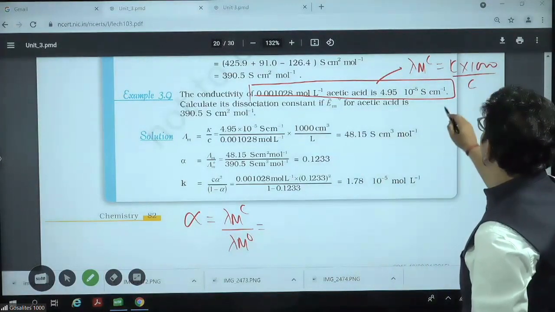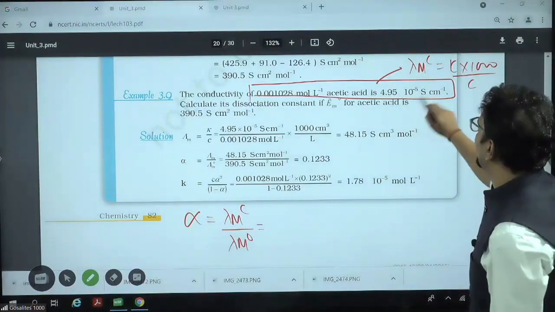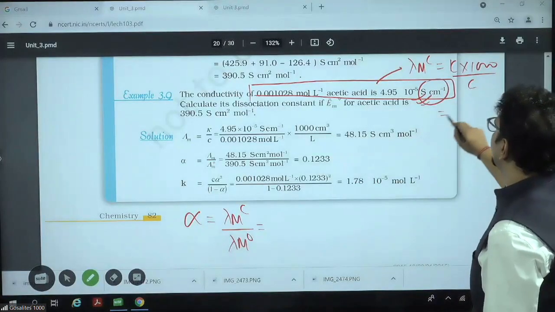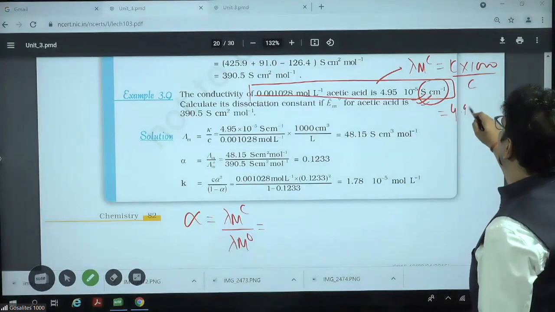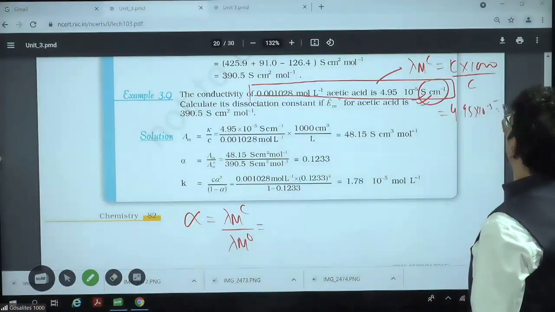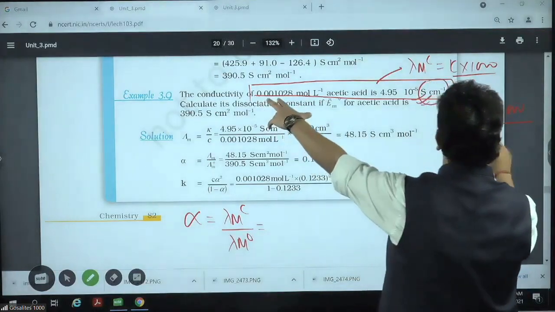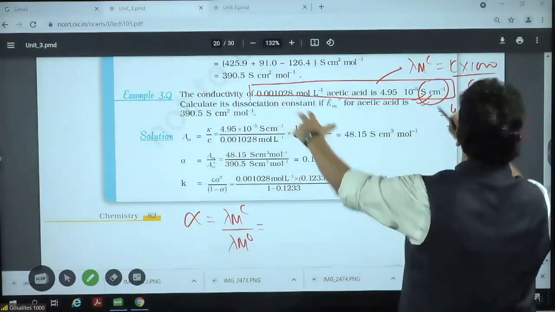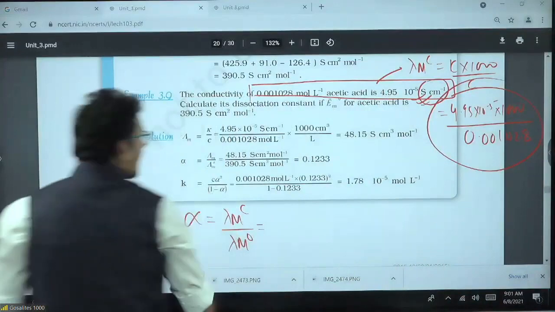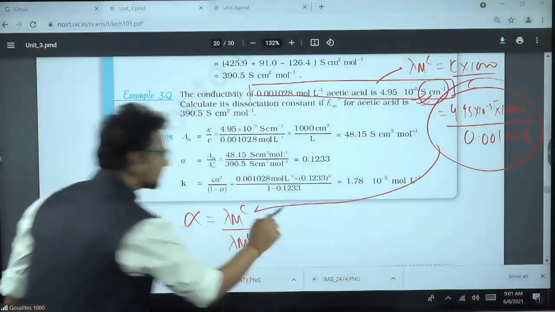Kappa into 1000 by C. Sir, where is kappa? Here is kappa, conductivity. Siemens centimeter inverse. So 4.95 into 10 to minus 5, multiply 1000 upon concentration, this much, 0.001028. You will get the value of lambda MC. Lambda MC you will put here.